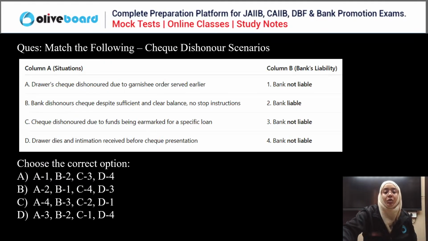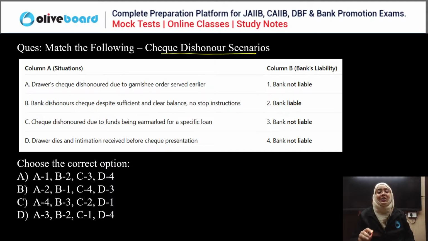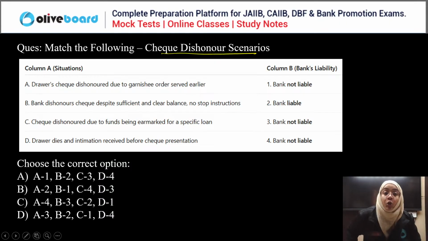Clear? Now, next question. Match the following check dishonor scenarios. Check drawer's check dishonored due to garnishee order served earlier. Bank dishonored the check despite sufficient and clear balance, no stop instruction. Check dishonored due to the fund being earmarked for a specific loan. Drawer dies, intimation received before the check presentation.